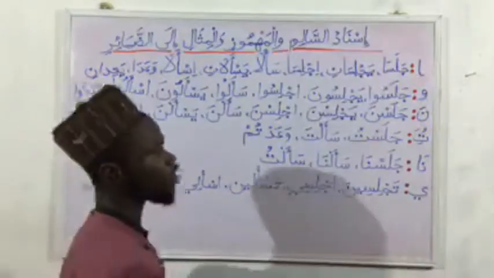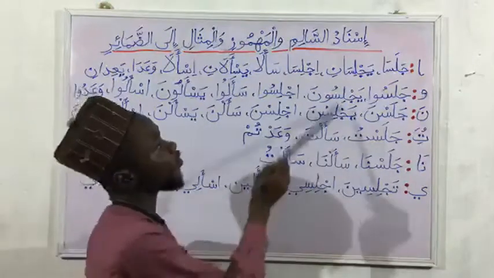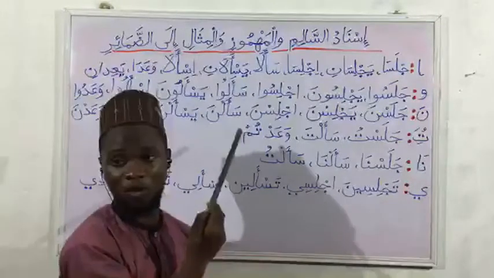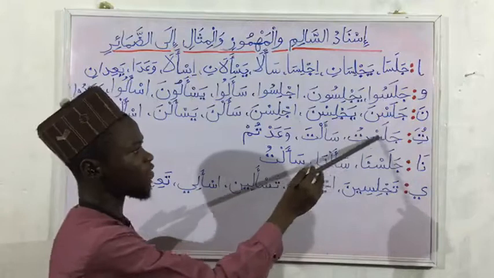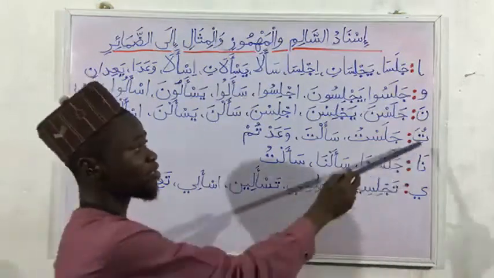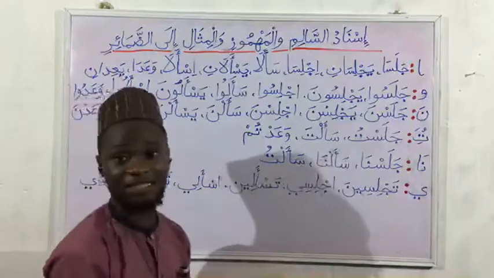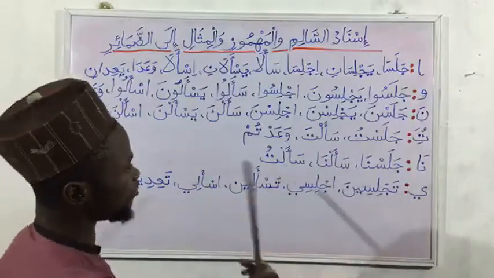So the next one we have Ta'ul Mutaharika: Jalastu for Salim, Sa'alta for Mahmuz, Wa'adtum for what? For Misal. So you know these verbs can be attached to any of those Ta'ul Mutaharika. It can be jalasta, it can be jalasti, it can be jalastum, jalastunna. So all of those variations.